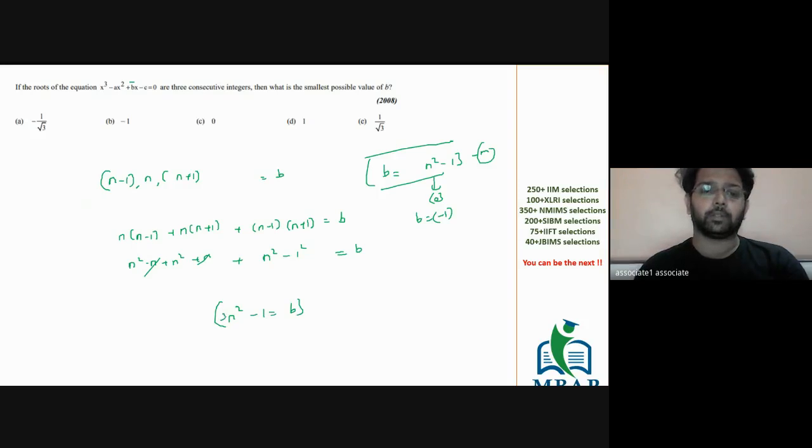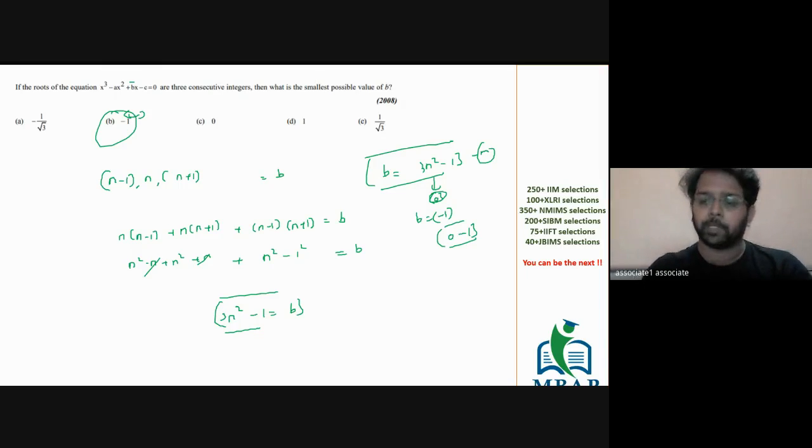My bad. Okay, so the value will be 3n square minus 1. The overall expression will be 3n square minus 1. But even for 3n square, if you put n as 0, the whole thing is going to become 0 only. Good point, Anand. But again, the overall answer will be 0 minus 1, which is minus 1. So still you will mark B as the answer. It should be 3n square minus 1. Clear? All of you got this?